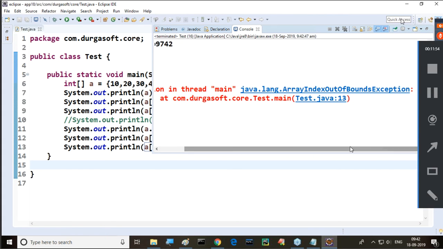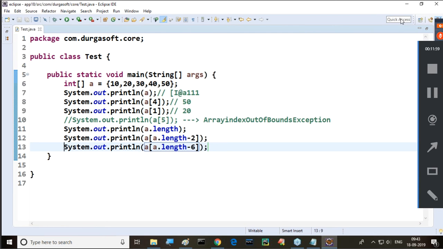Remember this. Minus 1 is also outside the range of the array indexes. The problem with us is that in general we think in positive values only, positive direction only. For example, the length of the array is 5. If you wrote the 6th index or 10th index, people recognize it as outside the range of indexes. But minus 1 is also outside the range of indexes. Minus values are also outside the range. That's why here also we are able to get the same exception clearly. Right, sir.